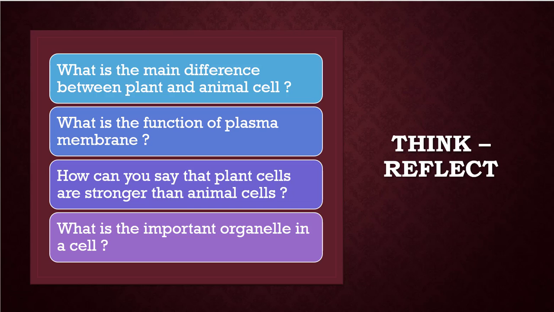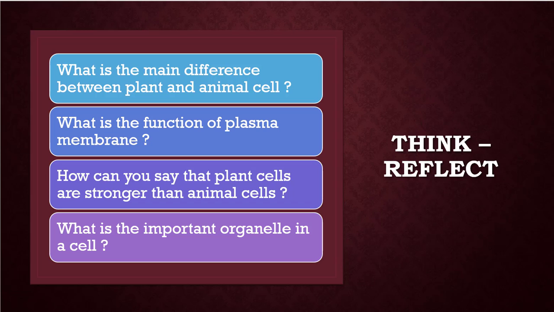How can you say that plant cells are stronger than animal cells? Yes, plant cells are stronger than animal cells because they have the cell wall over the cell membrane. That cell wall has a rigid structure which helps plant cells to be stronger. Okay. Then what is the important organelle in a cell? Important organelle in a cell is nucleus.